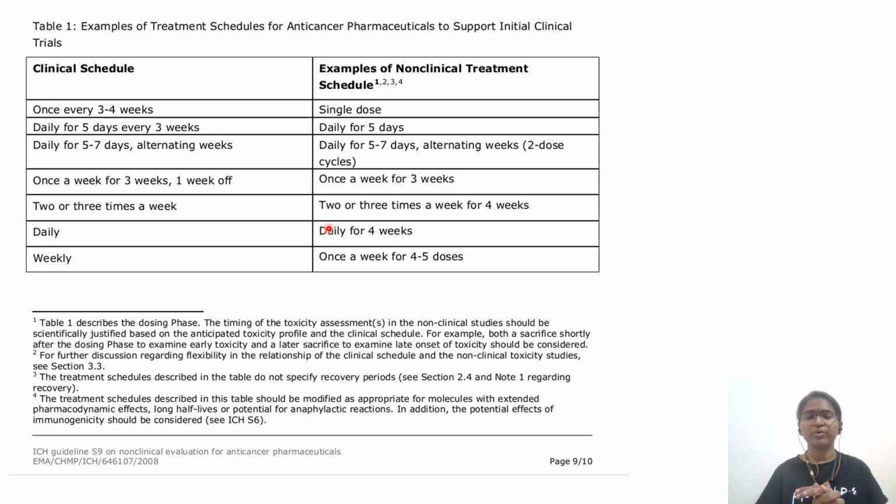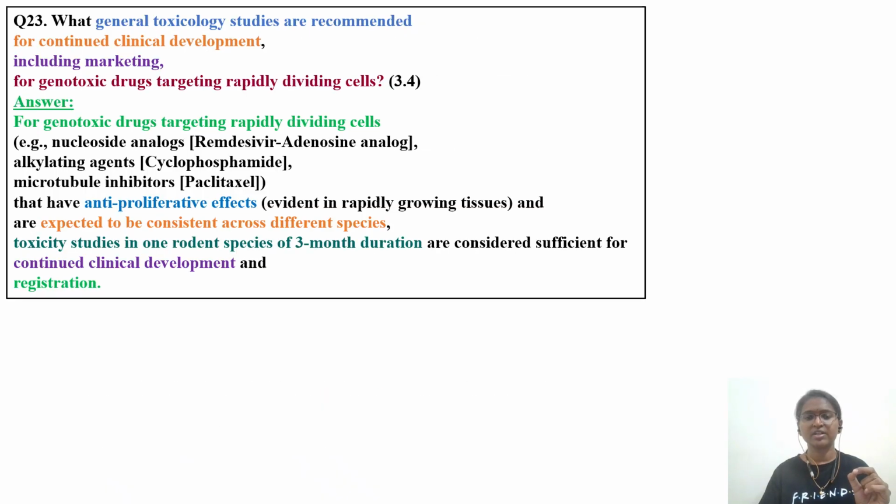One more key important point I would say is that whenever you are reading such tables, please read the notes. Here, like 1, 2, 3, 4, they are in the form of superscript. Certain times we will miss them. It will be under footnotes, but a lot of information will be given in the footnotes also. So please pause here. You can read it here, or you can go back to the PDF document and read the guideline. Now we'll dive into the next question.